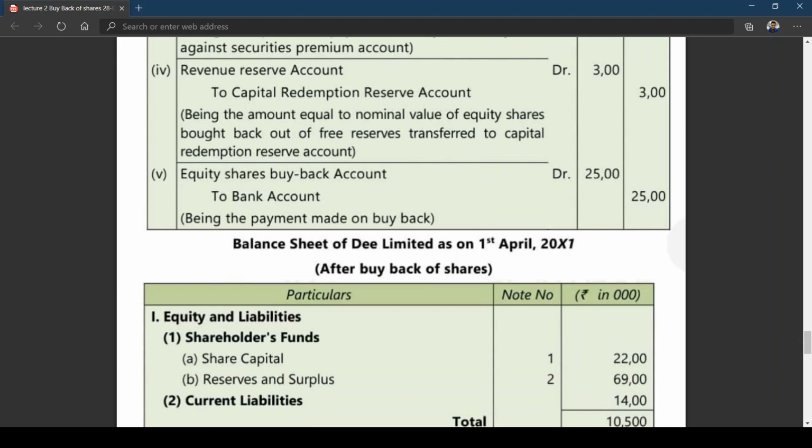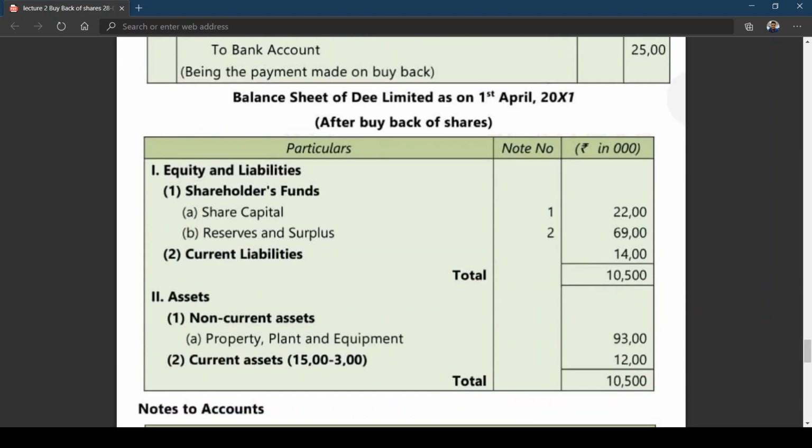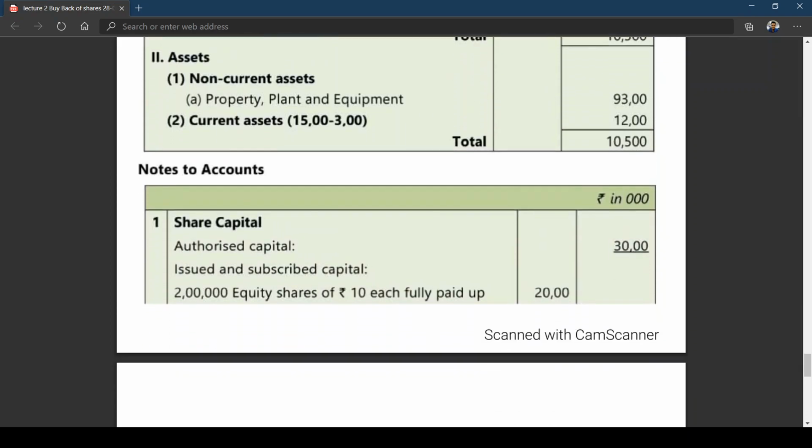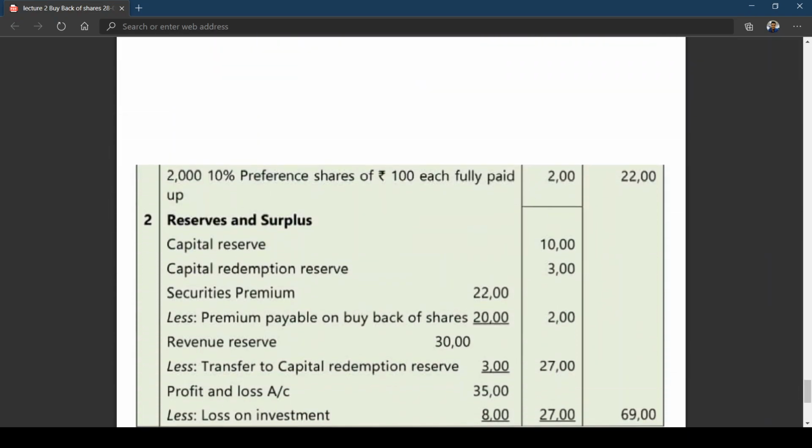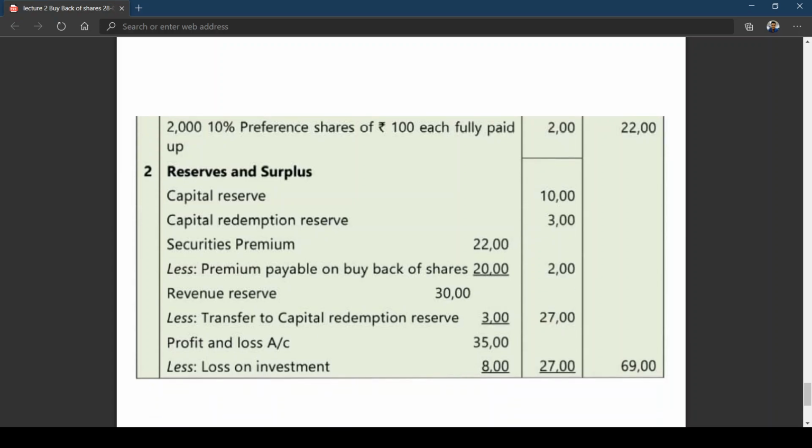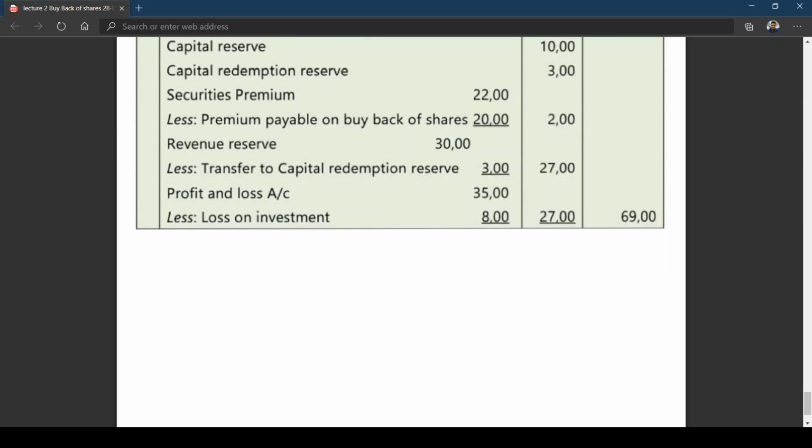I think the balance sheet, you can see that it's the same as the previous one. The only point which you should look at is the adjustment of CRR. I think you can easily understand. Capital is the same. CRR 3 lakhs, security premium 22 lakhs, out of which premium payable on buyback has been adjusted. Revenue is 30 lakhs, out of which transfer to CRR is around 3 lakhs, so 27 lakhs. And please remember, this 3 lakhs is again appearing under CRR. Now, only one point which you should remember is that P&L account has a balance of 35 lakhs, and since you sold investment at a loss, that 8 lakh loss has been adjusted. I think you can work out the balance sheet.